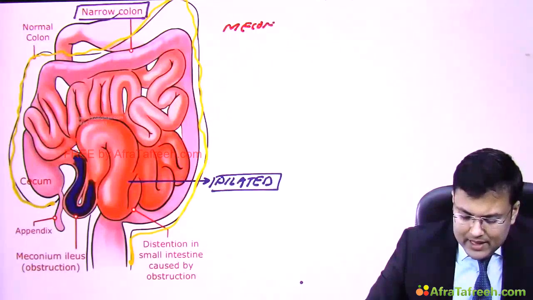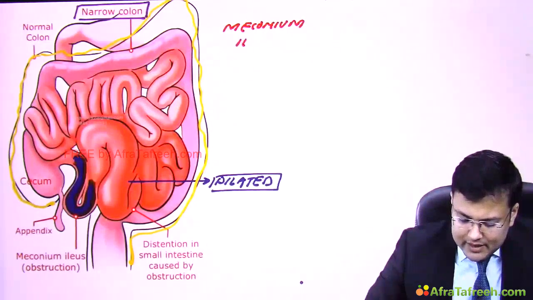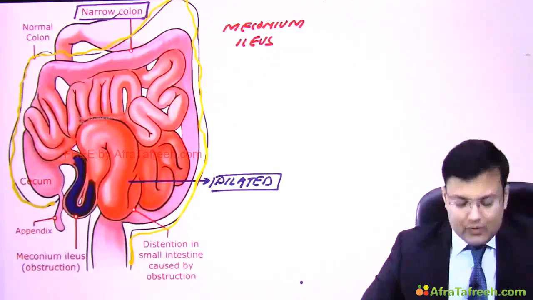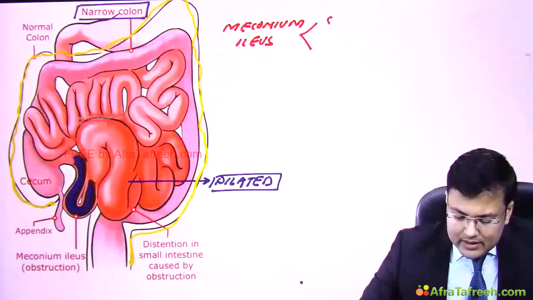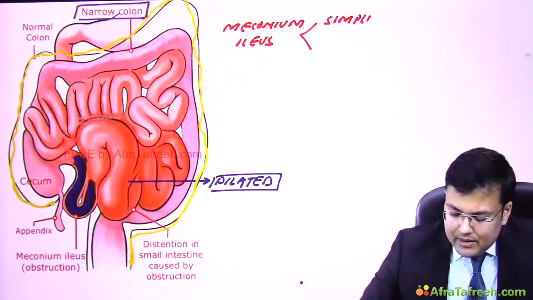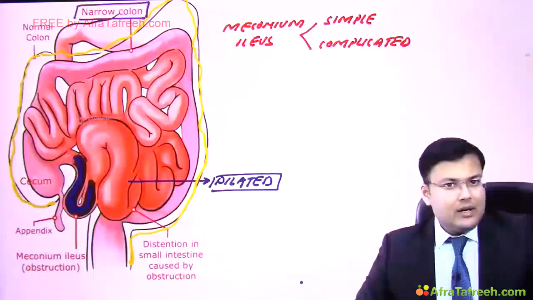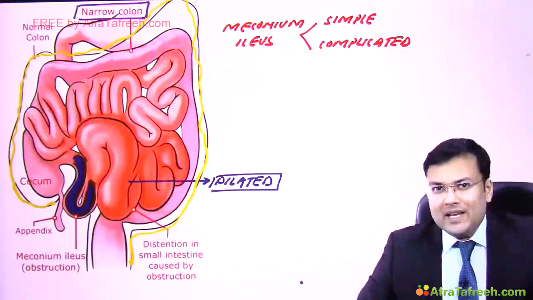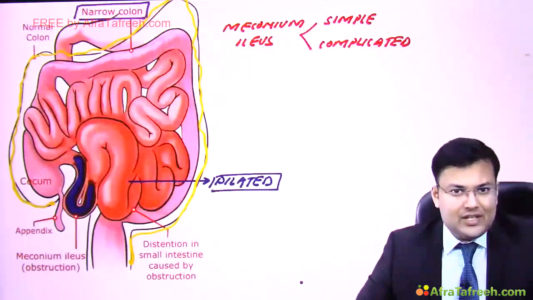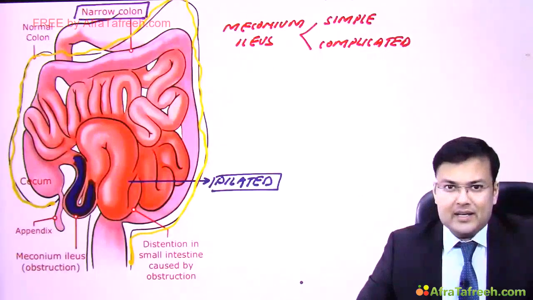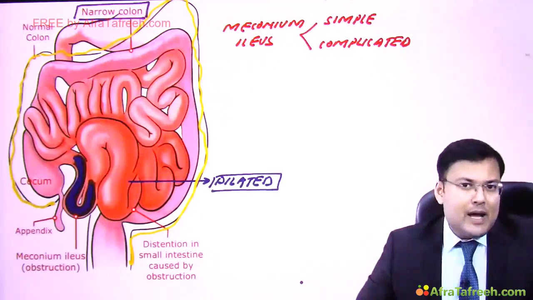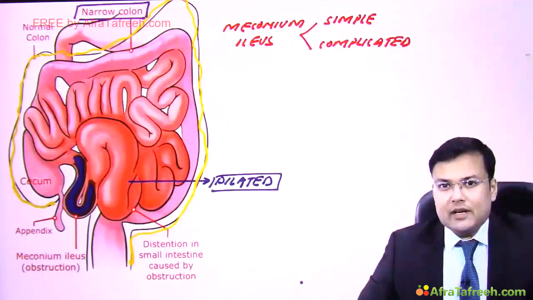This meconium ileus is further divided into two types. And what are the types? It can be simple, or it can be complicated. Okay, so whenever meconium ileus is complicated by perforation, it is known as complicated meconium ileus. One by one we are going to discuss. First we are going to discuss simple meconium ileus.